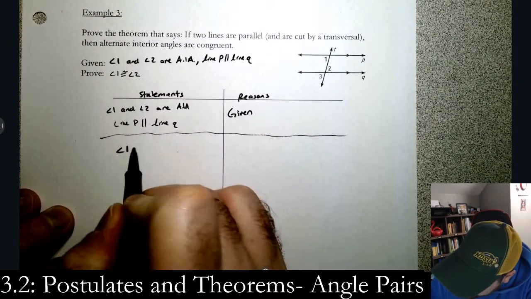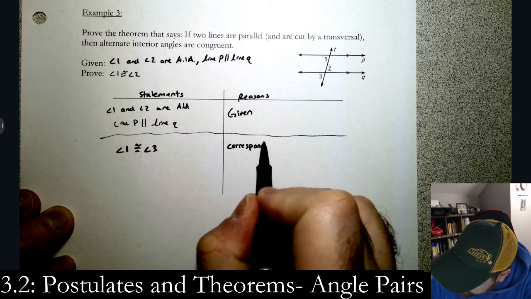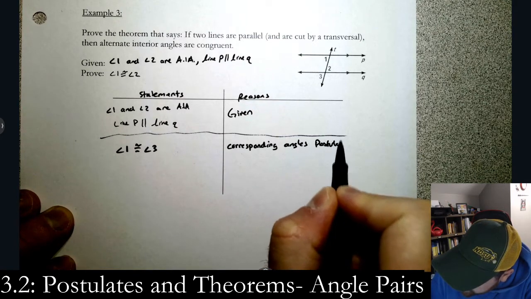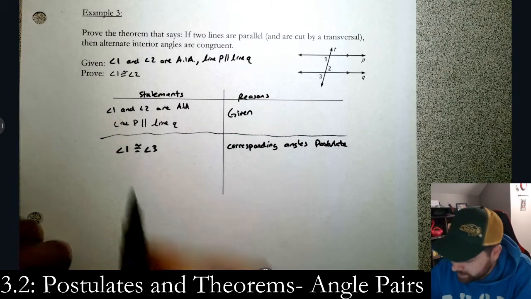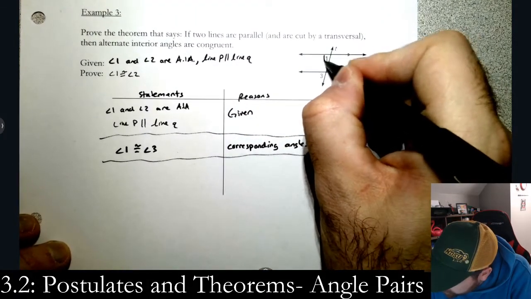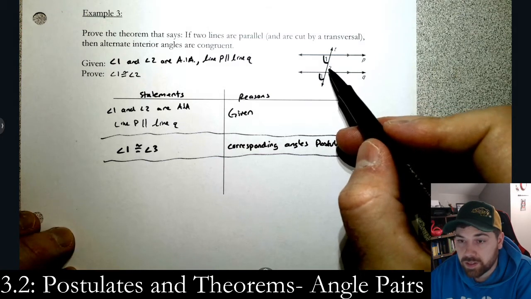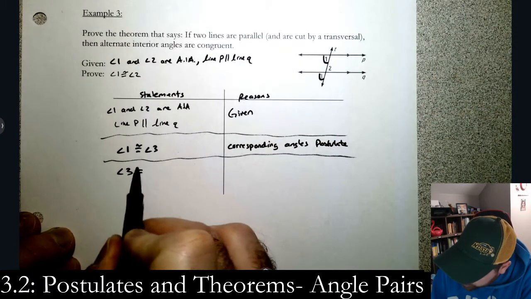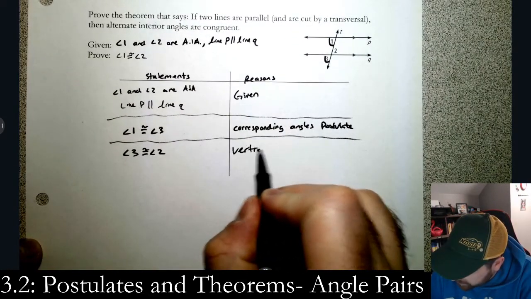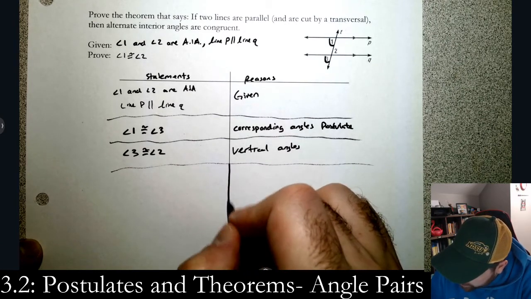So, angle 1 is congruent to angle 3 by the corresponding angles postulate. That's the postulate from this section. We needed one of them, right? So let's move on. Now we have 1 and 3 are the same. Now remember, 2 and 3 are the same. So angle 3 is congruent to angle 2. Why? Well, those are vertical angles, and vertical angles are always congruent. We've learned that in the last chapter.